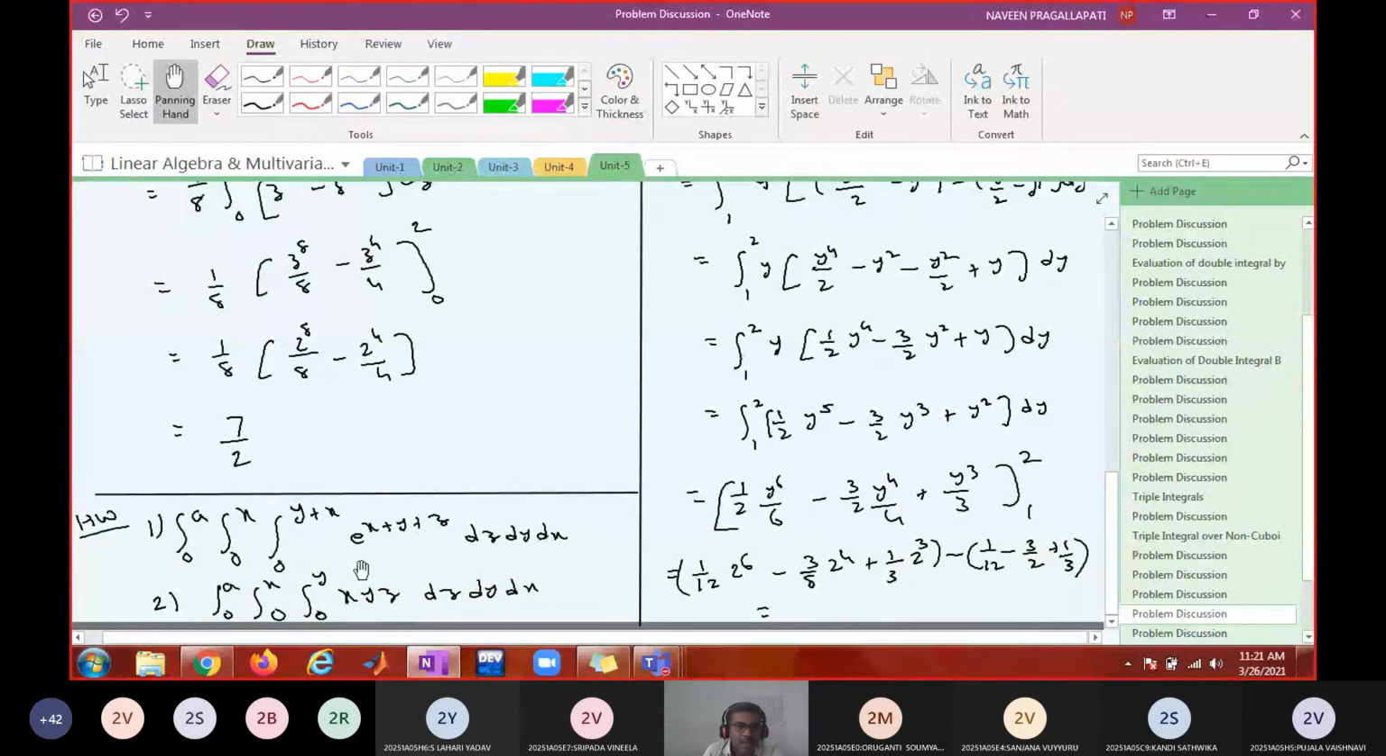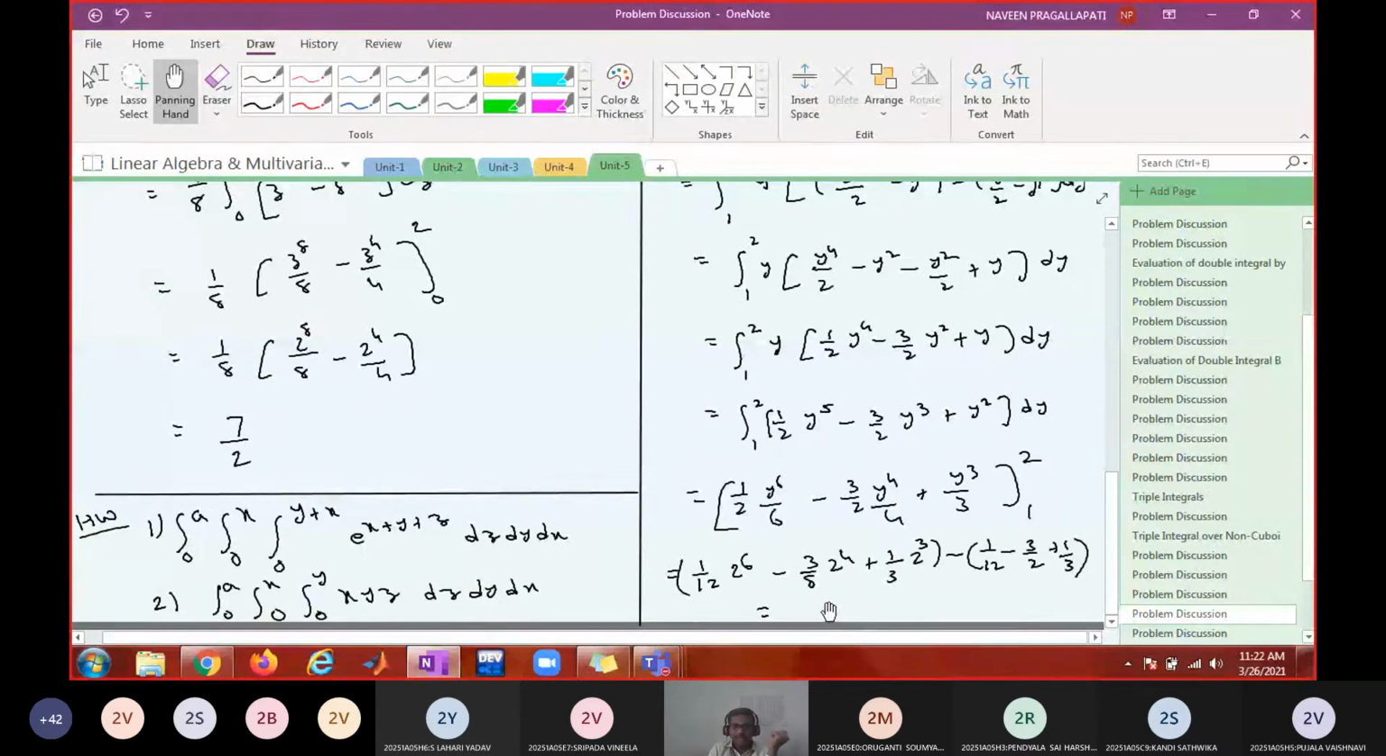And note down these two homework problems. How do you integrate e power x plus y plus z? Look at this homework problem. How do you integrate e power x plus y plus z with respect to z? How do you rewrite this function? e power x into e power y into e power z. You are integrating with respect to z, so e power x and e power y will be treated as constant. You just integrate e power z and substitute the limits. Will you do that? So complete these two homework problems.